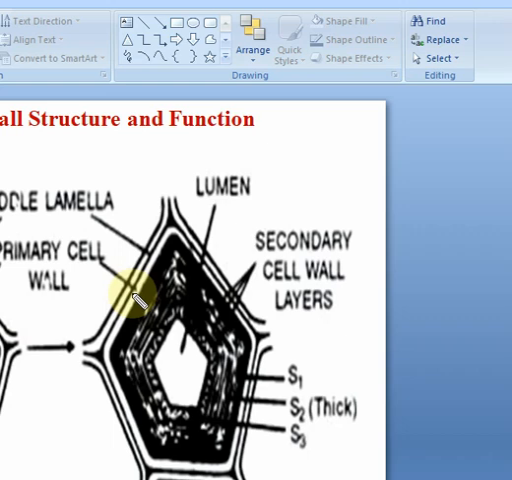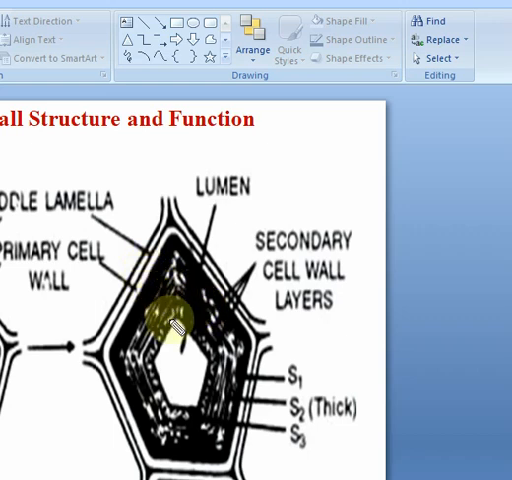The wall material is generally deposited into the existing primary wall, that is, from internally. So new chemicals are added internally over the primary wall layers. Cells engaged in active cell division, photosynthesis, respiration, and secretion generally have only the primary wall. Only primary wall. It doesn't have a secondary wall.